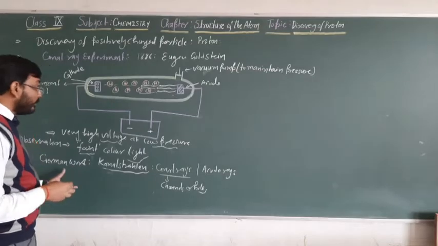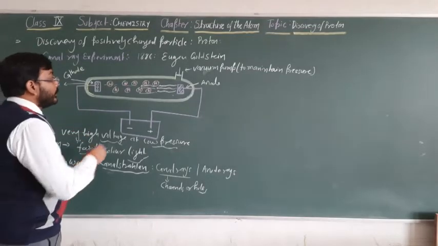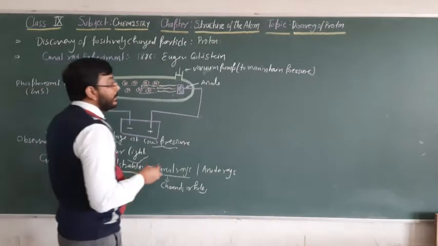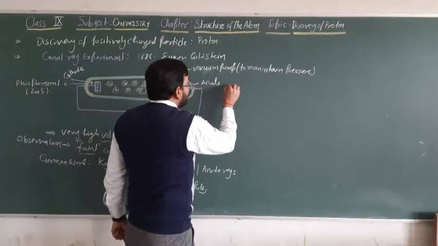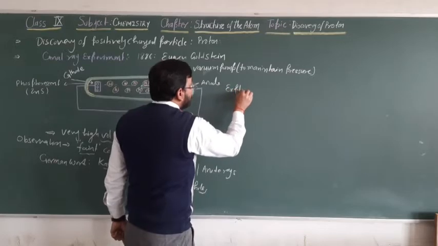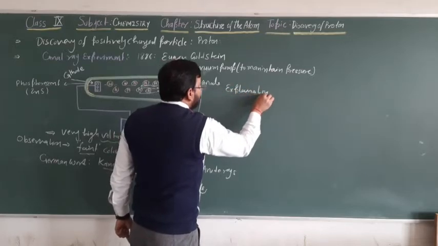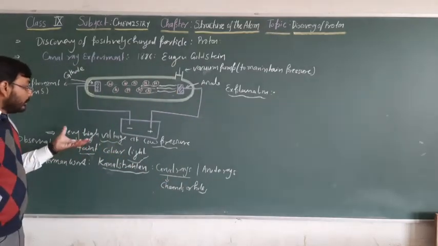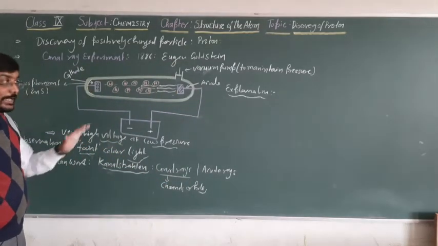So now I am going to explain the production of anode rays in the discharge tube. Explanation of what happened when he applied high voltage at low pressure.